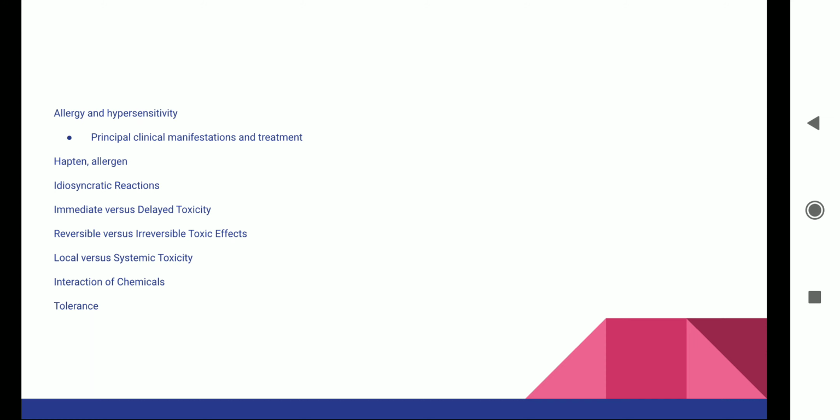Beta adrenoceptor blockers, etc., and sulfonamides can displace bilirubin from plasma protein, hence later causing problems to the babies.